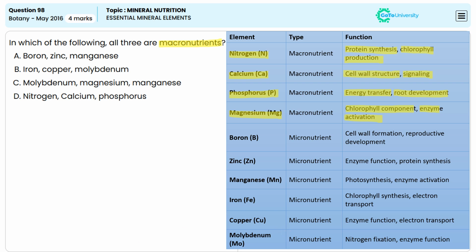So here the answer will be option D, that is nitrogen, calcium and phosphorus. Here all three are macronutrients. Whereas coming to option C, that is having magnesium, where the rest of the elements are micronutrients. So options A, B and C are incorrect answers.